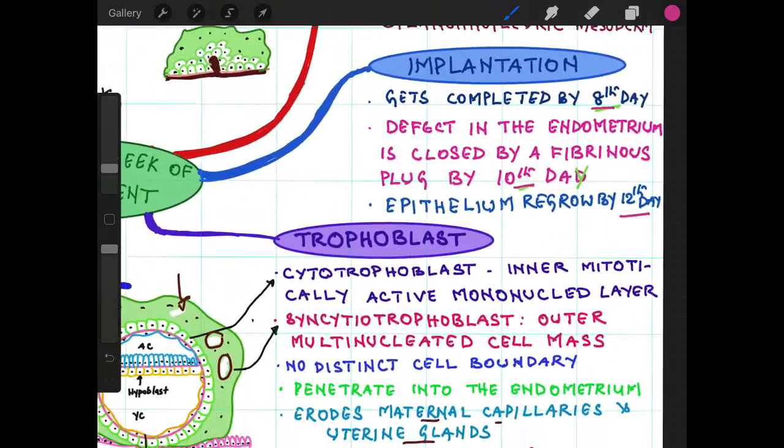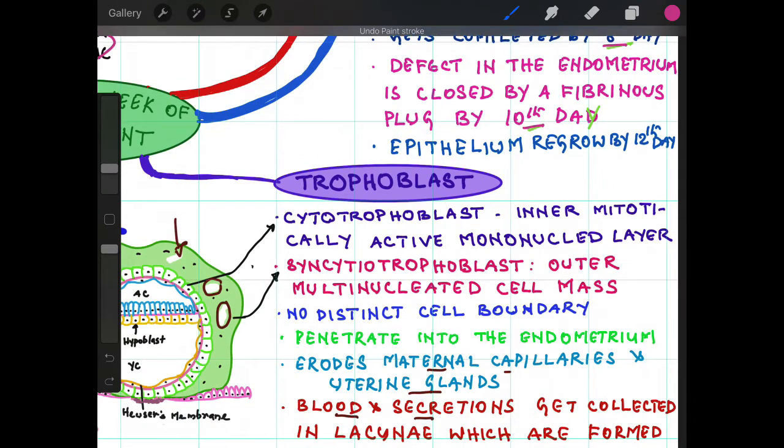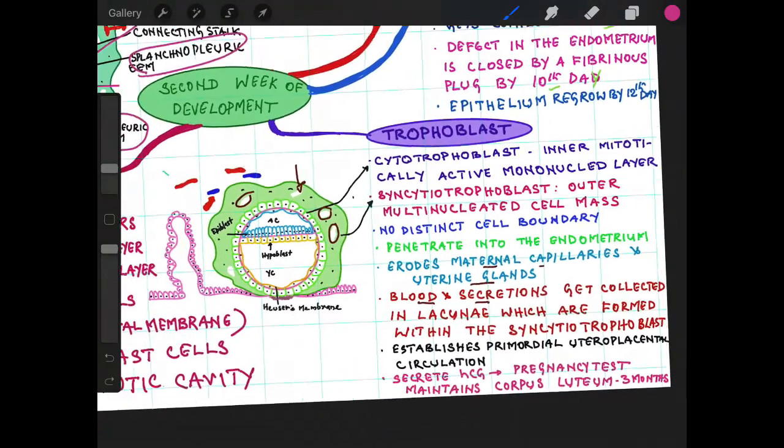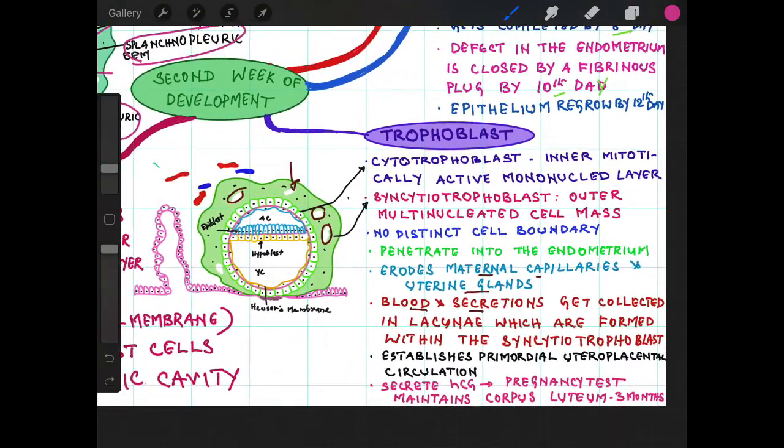Now we'll take one layer at a time and see the changes happening. The trophoblast will be dividing into cytotrophoblast. This is the cytotrophoblast. It is the inner, mitotically active, mononucleated layer. Mitotically active means it undergoes active cell division, and it is a mononucleated layer.